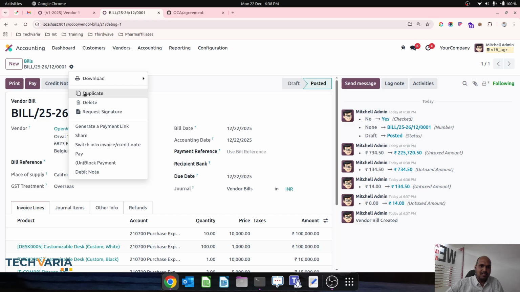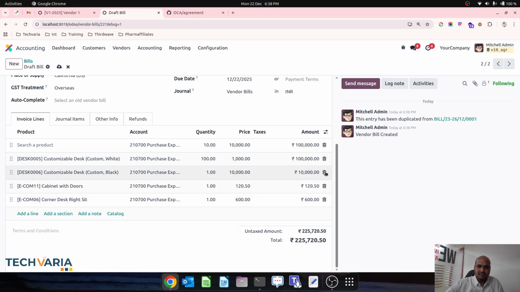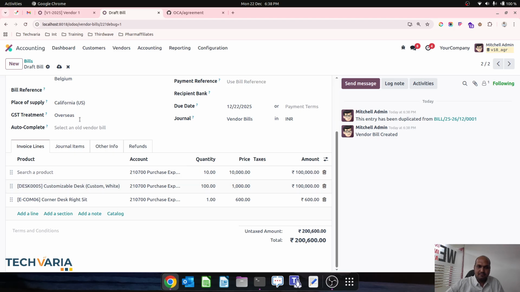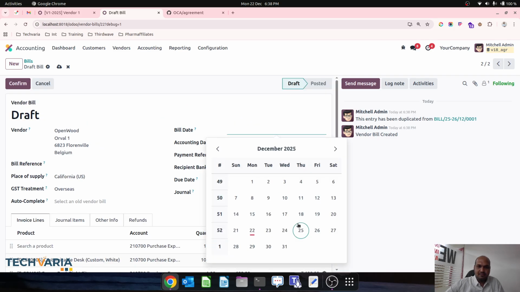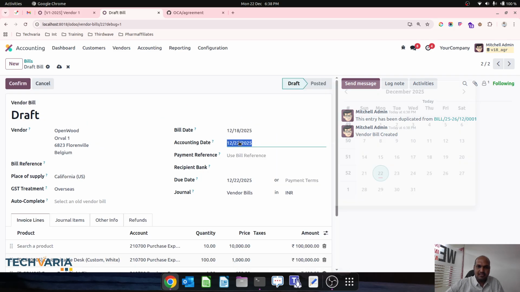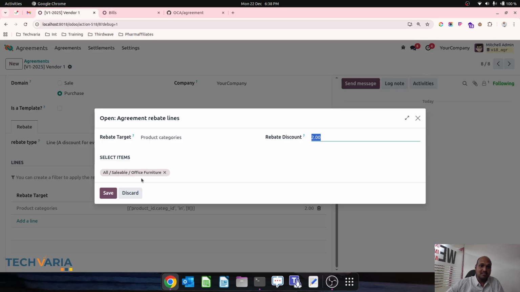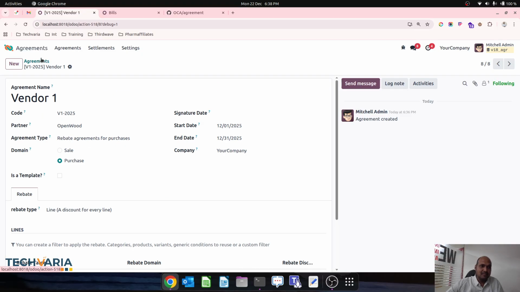And then I'm just duplicating this, maybe creating another bill for 18th of December and confirm. So these two bills are recorded for this particular agreements.